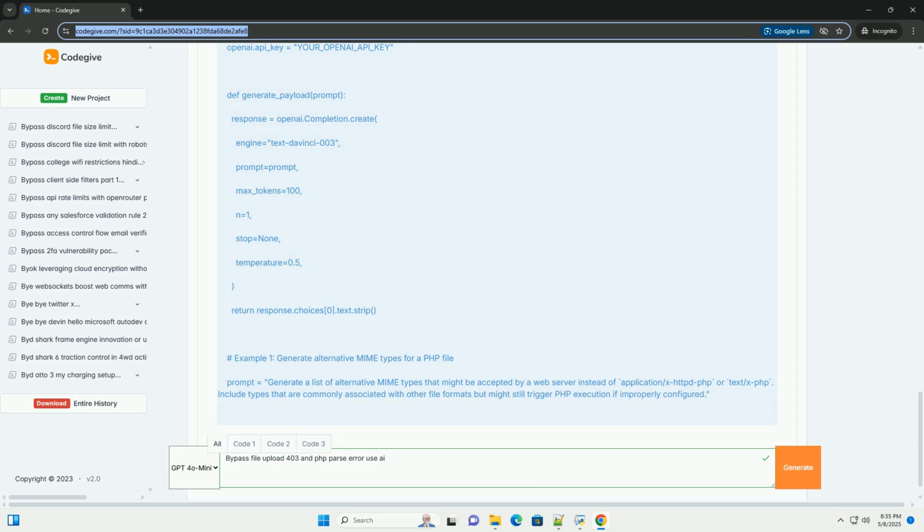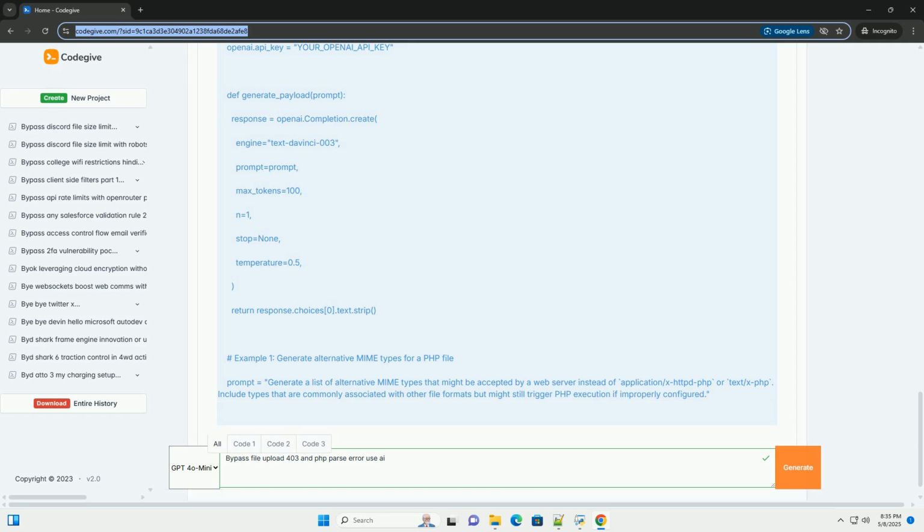Ethical hacking: always obtain explicit permission before testing any security measures on systems you do not own or have authorization to test. Defense in depth: implement multiple layers of security to mitigate file upload vulnerabilities. Input validation: thoroughly validate all user input, including file names, file extensions, MIME types, and file content. Sanitization: sanitize file names and file content to remove potentially harmful characters or code.